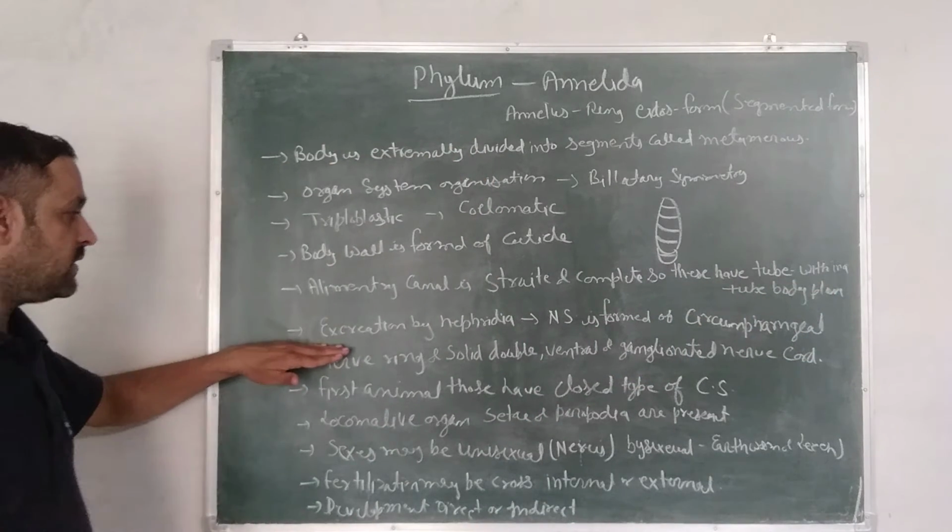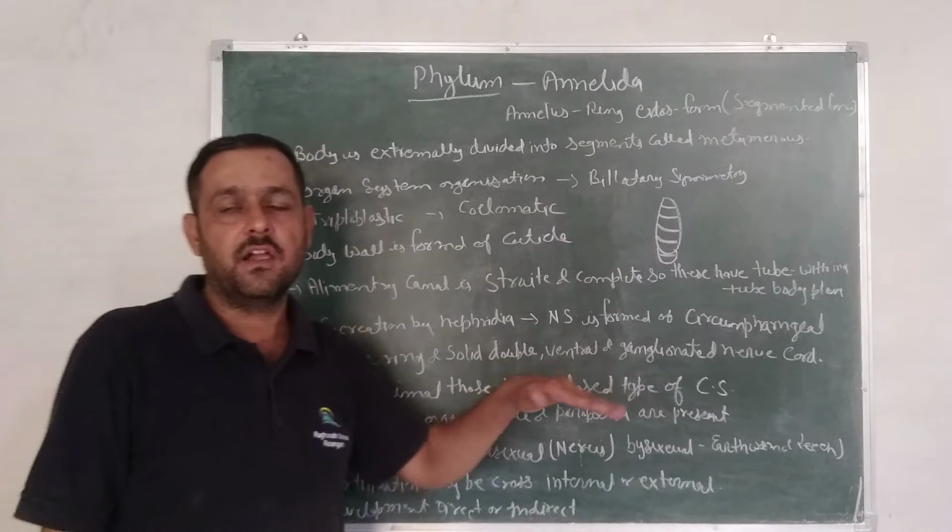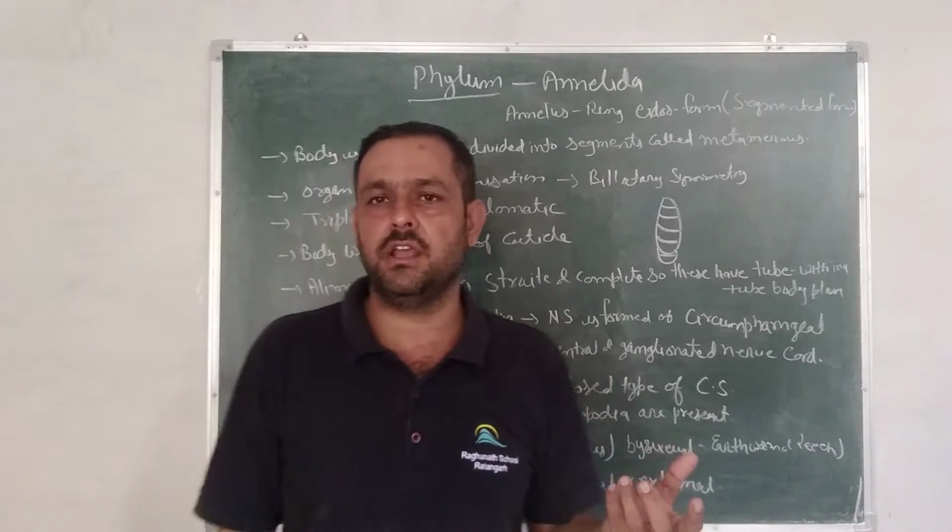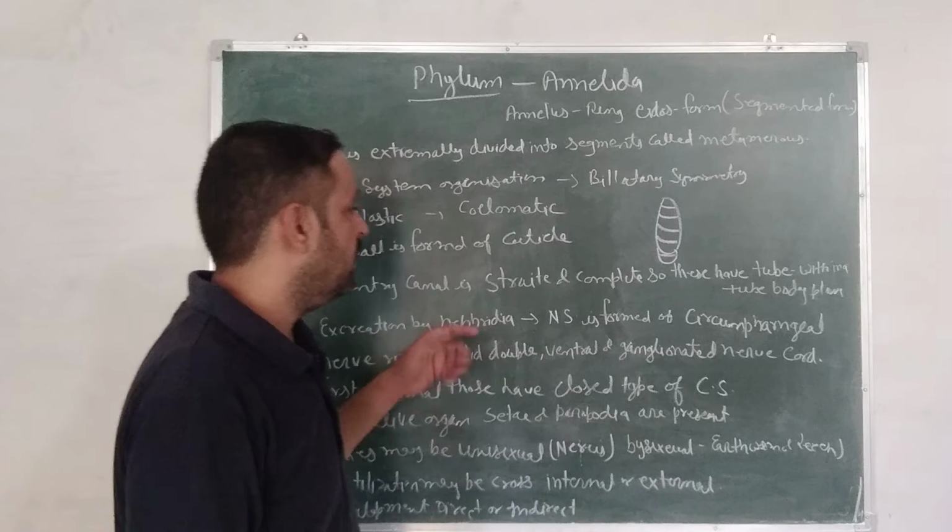Next character, excretion by nephridia. Excretory organ in annelids is nephridia.